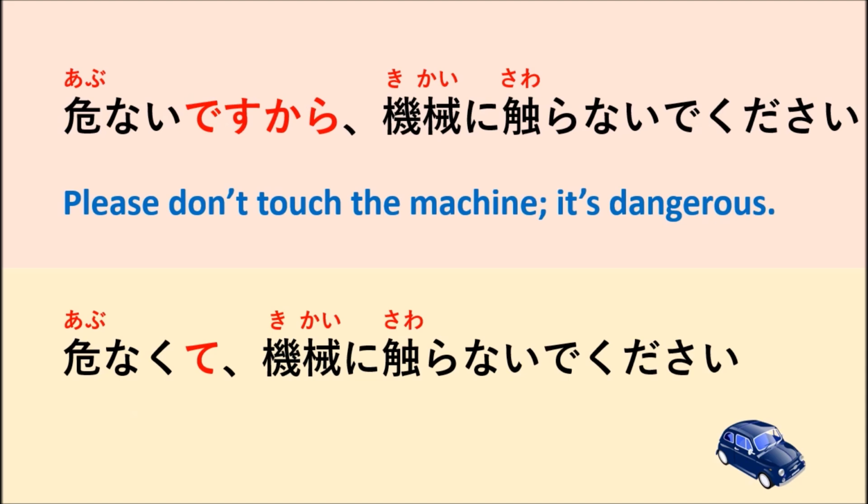And the second sentence says, 危なくて機械に触らないでください. It means please don't touch the machine, it's dangerous. Or we can say, please don't touch the machine because it's dangerous.